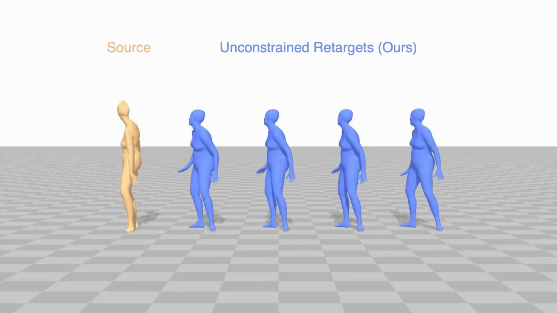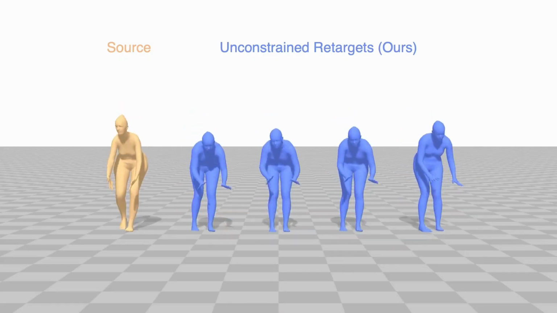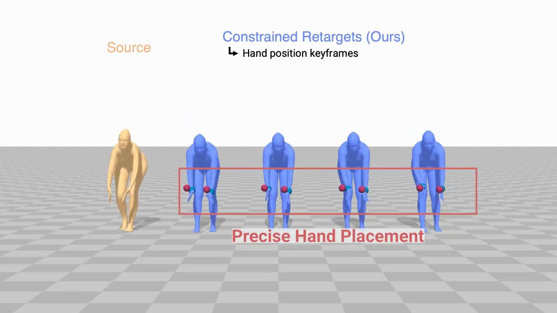In this picking up a heavy object example, our model generates diverse initial hand positions when there are no constraints. Hand positions can be constrained to match the source motion if desired.